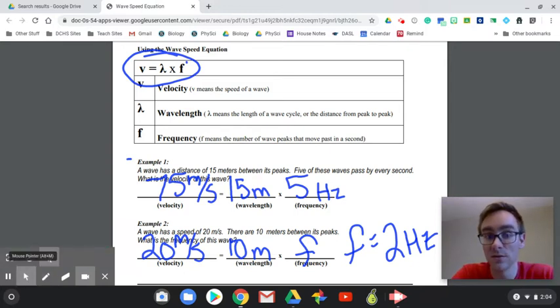Wave speed is literally just a measurement of the relationship between frequency and wavelength. Something with a very high frequency and a very high wavelength is going to be going very, very fast. But we know from previous relation that there is a relationship between those two, and we'll see a lot more of that, especially when we talk about the electromagnetic spectrum. But otherwise, that's it.